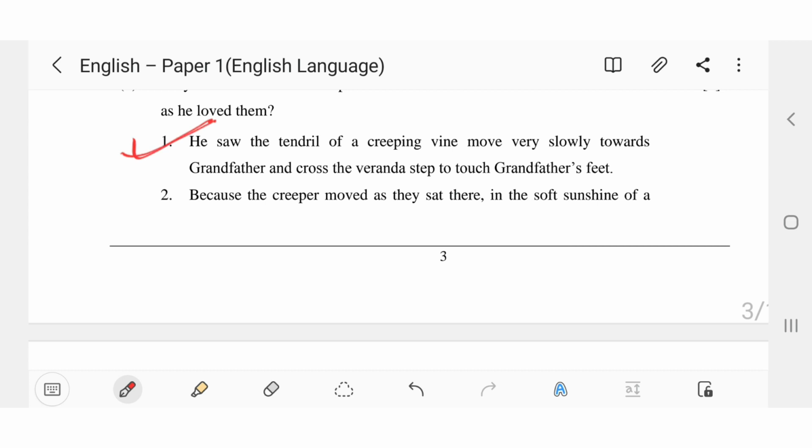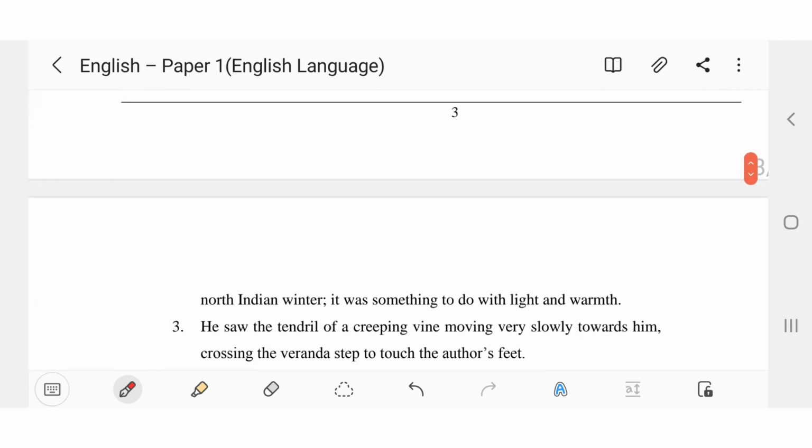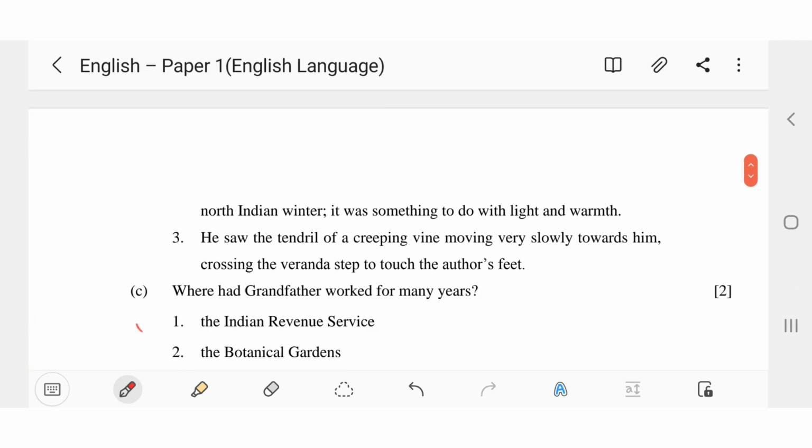But let's see the second option. Because the creeper moved as they sat there in the soft sunshine of a North Indian winter, it was something to do with light and warmth. No. This is very incorrect. Third one. He saw the tendril of a creeping vine moving very slowly towards him. No, towards him is wrong. The first option is correct.